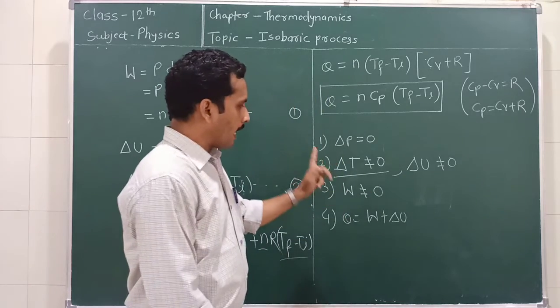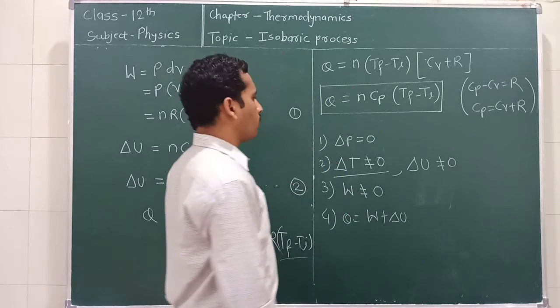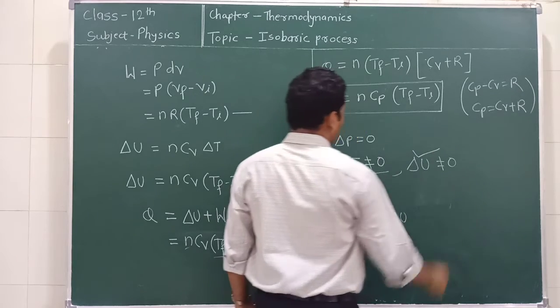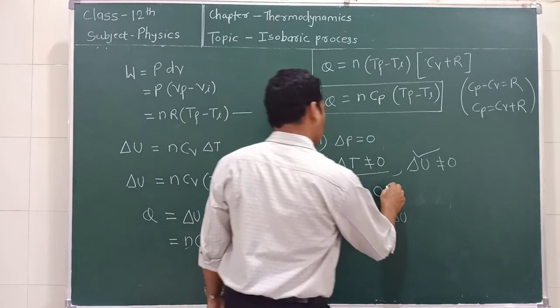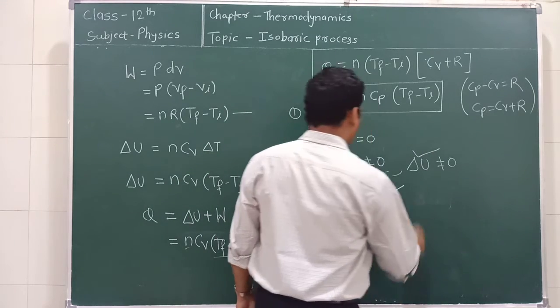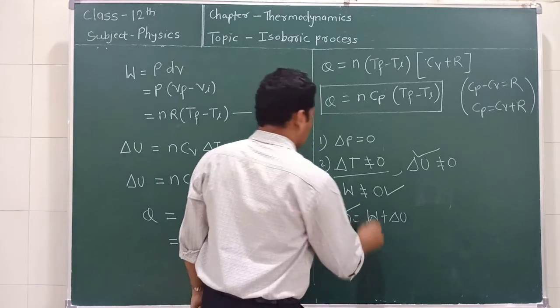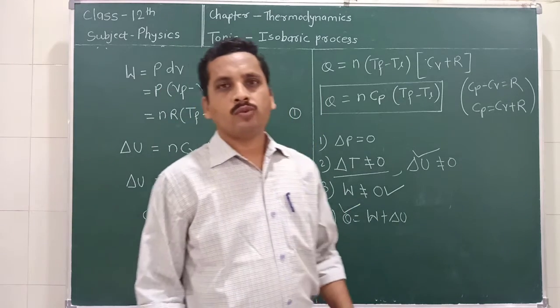So from the isobaric process we can conclude that delta U, the change in the internal energy, the work done and Q are not equal to 0.